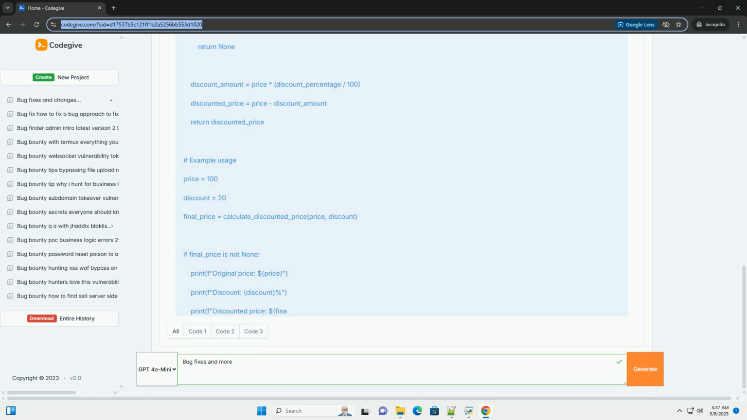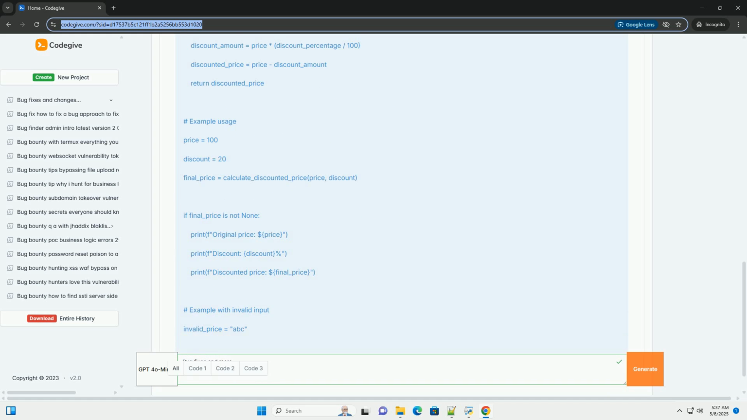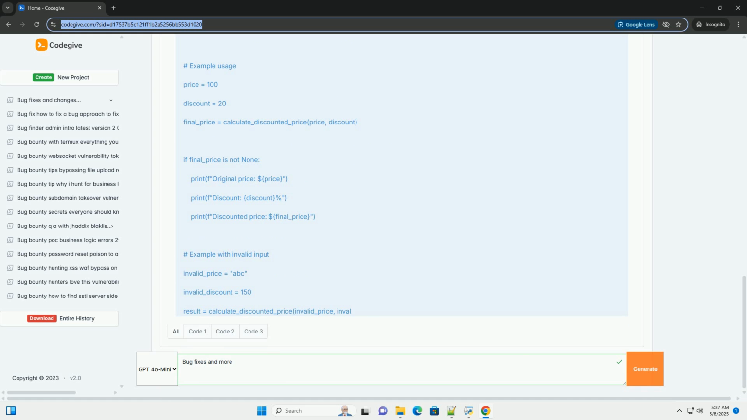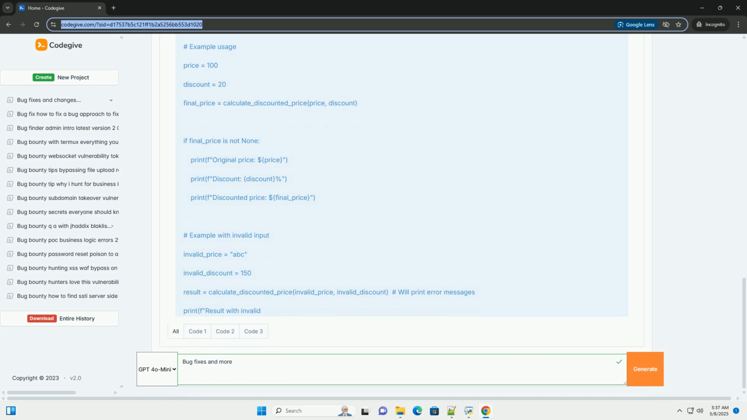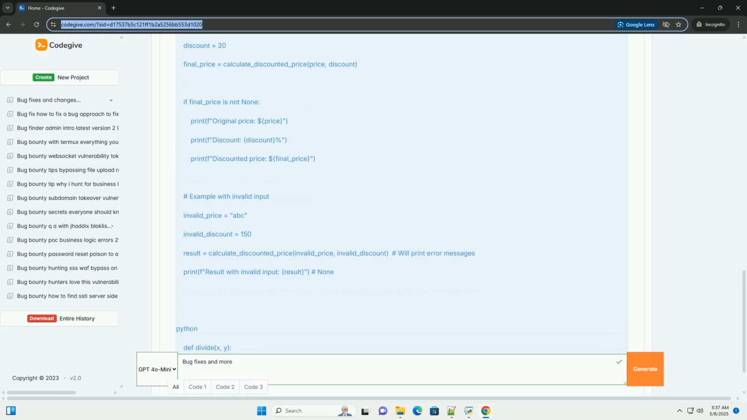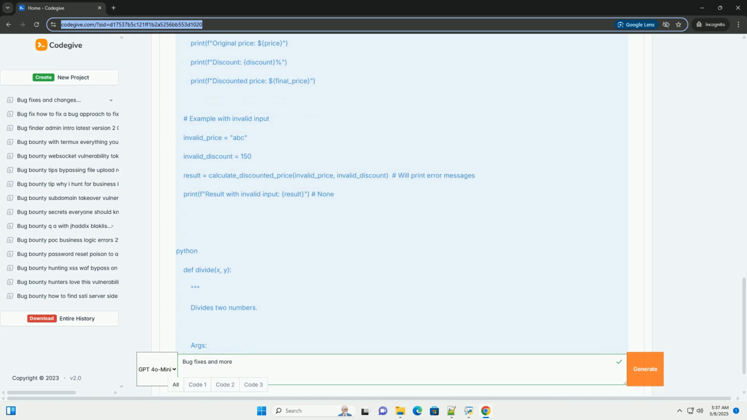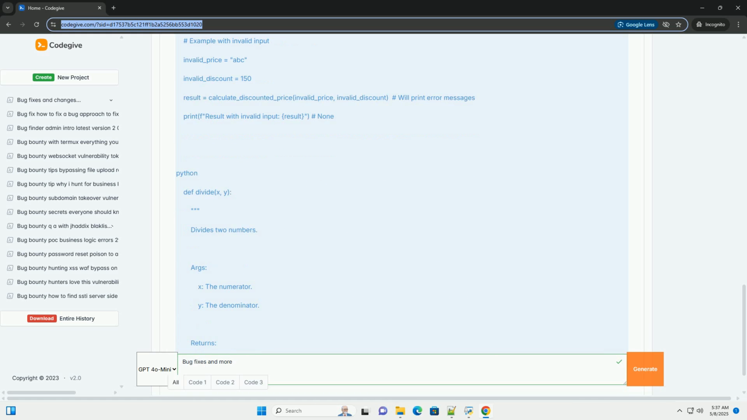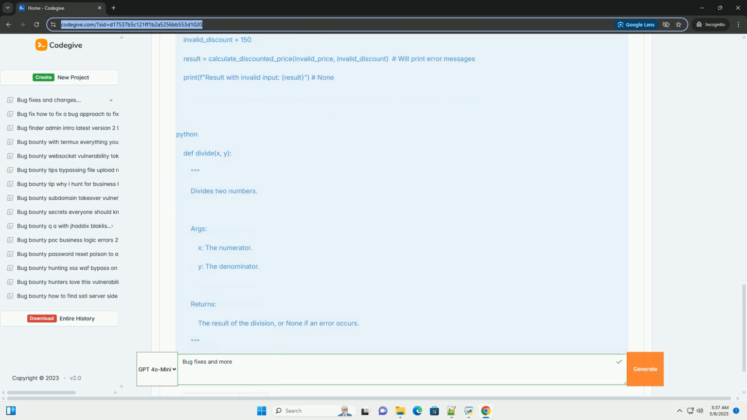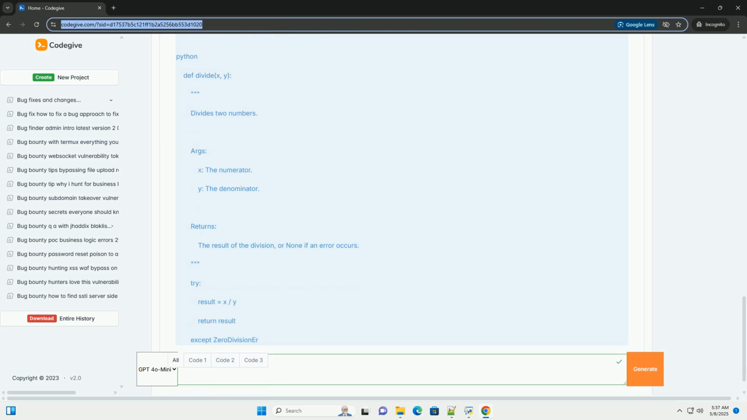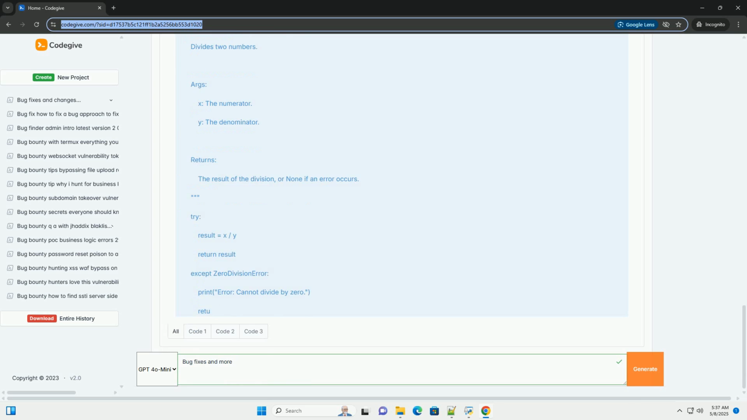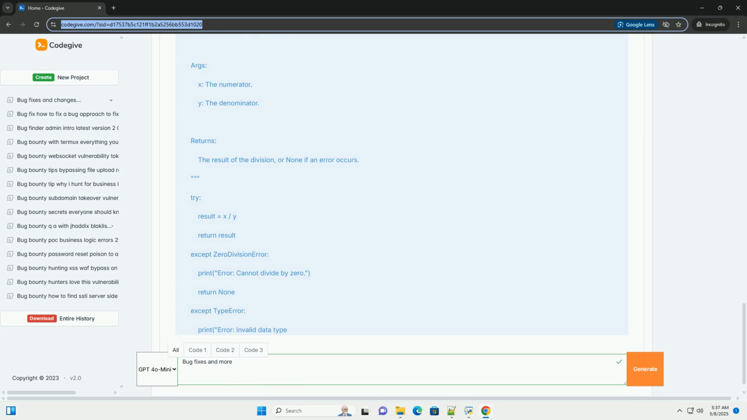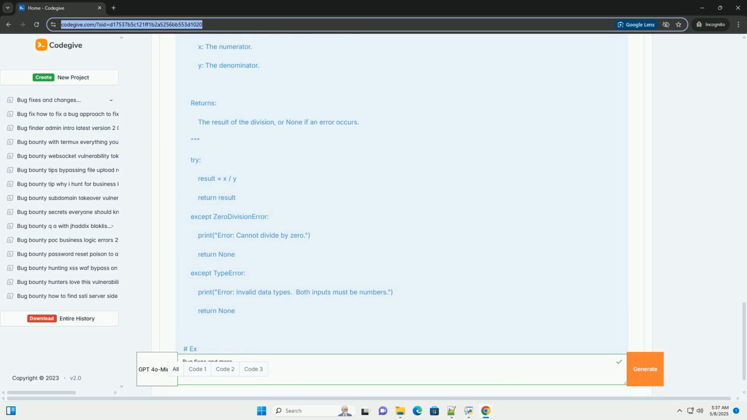Definition of a bug. A bug is a defect or error in computer software or hardware that causes it to produce an incorrect or unexpected result, or to behave in unintended ways. Bugs can range from minor inconveniences, typos, layout glitches, to critical failures, crashes, security vulnerabilities. Sources of bugs.